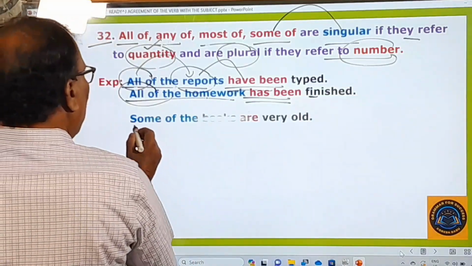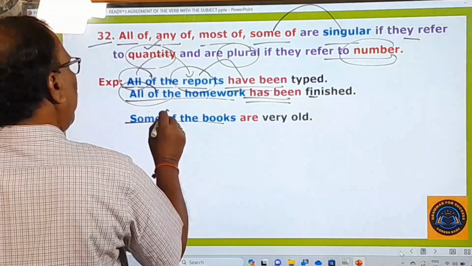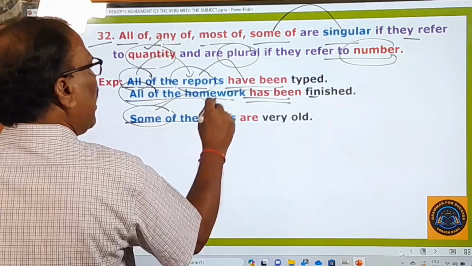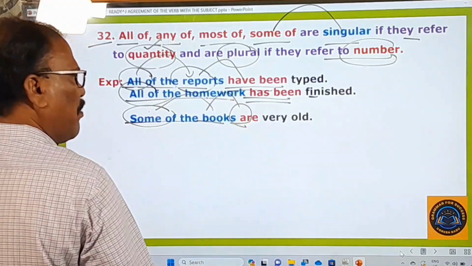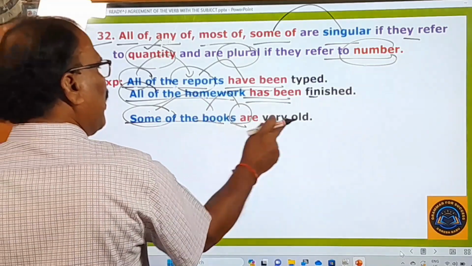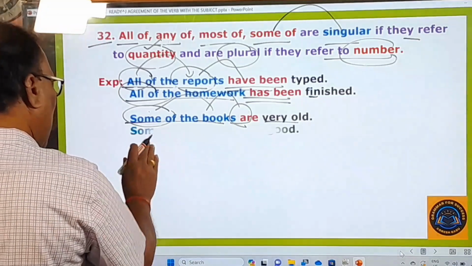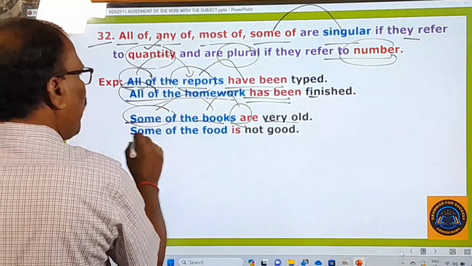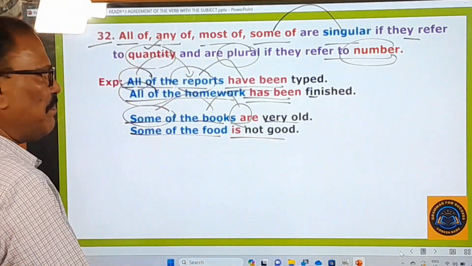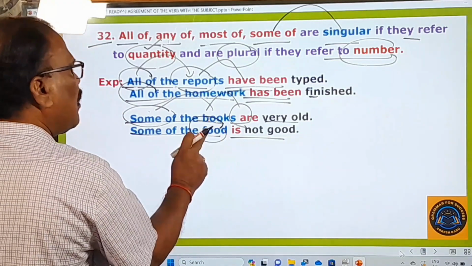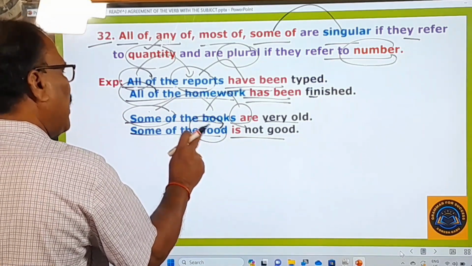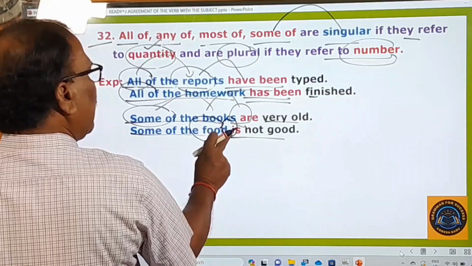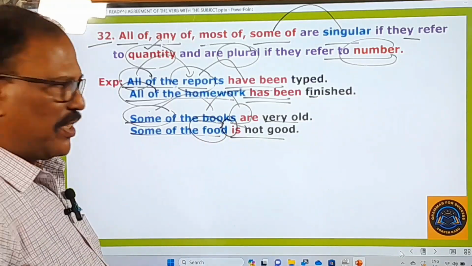Okay, and then comes some of the books. Some of is used with the plural noun, and therefore we have to use a plural verb after that. Some of the books are very old, right? And here I'll give you one example for quantity. Some of the food is not good. It's an uncountable noun. It is indicating quantity, and that's why it will take only a singular verb after that.